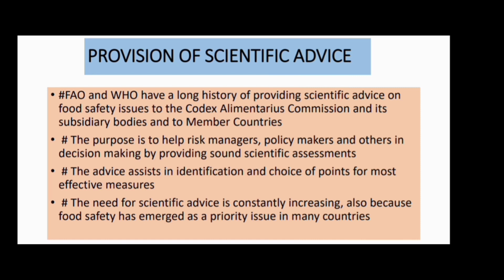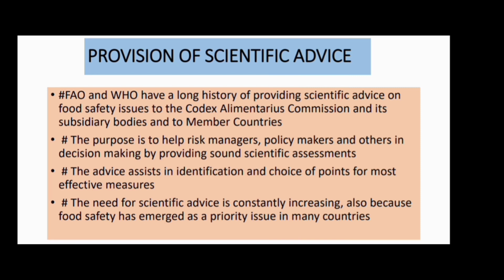So here we can have a look at this. We all know that FAO and WHO have a long history of providing scientific advice on food safety issues to the Codex Alimentarius Commission and its subsidiary bodies and to the member countries. Okay, the purpose is to help risk managers, policymakers, and others in decision making by providing sound scientific assessment.